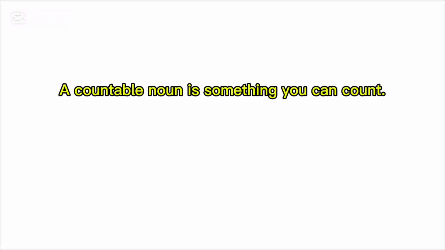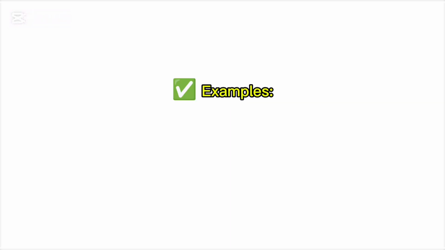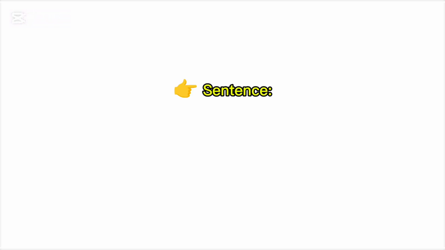6. Countable noun. A countable noun is something you can count. Examples: 1 book, 2 cars, 3 apples. Sentence: I have 2 pens.